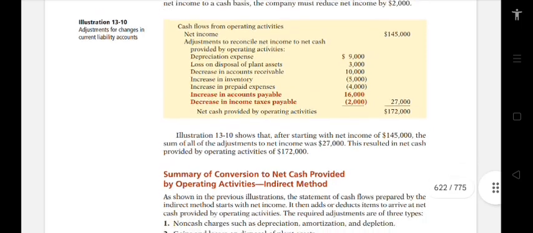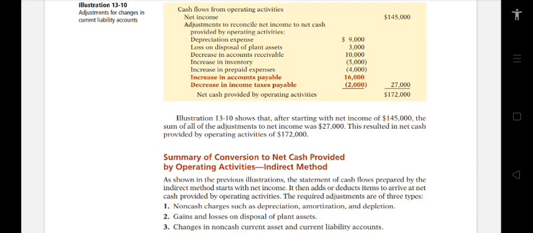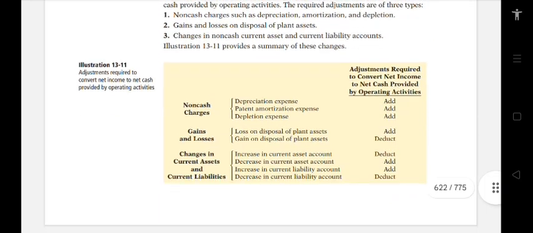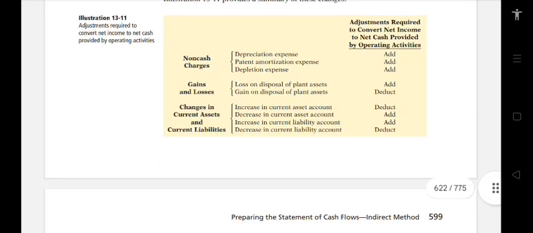So the increase in accounts payable, $16,000. Decrease in income taxes payable is $2,000. Then the net cash provided by operating activities is $172,000, because if you total $145,000 plus $27,000, it equals $172,000. So next, let's move on to illustration 13-11.